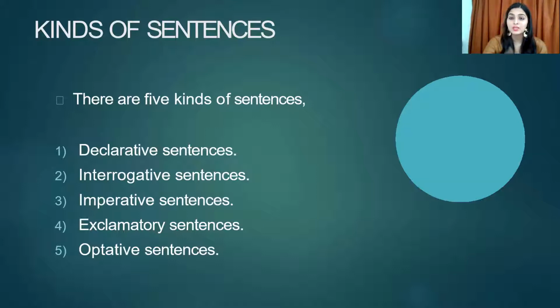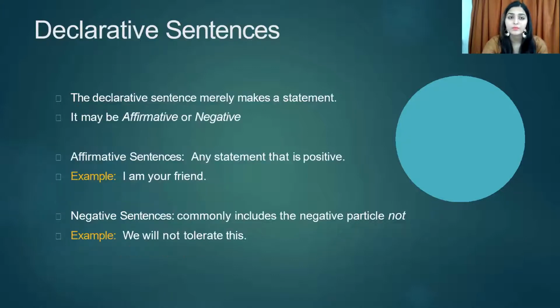The first one is a declarative sentence. What do you mean by a declarative sentence? Interrogative, imperative, exclamatory, optative. These are the five types of sentences we'll be doing ahead, and I'll try to make it as easy as possible. Okay, what are declarative sentences now? Declarative sentences merely make a statement.